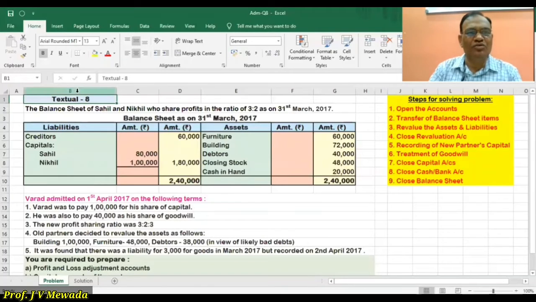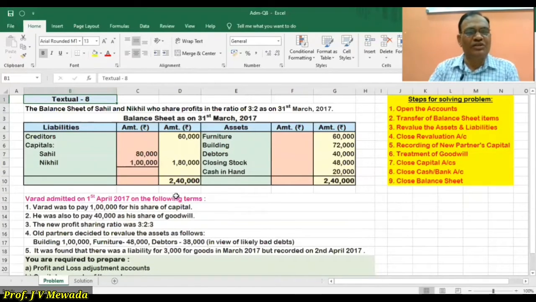Hello friends, we are going to solve textual problem number 8. We have two partners, Sahil and Nikhil, sharing profits in the ratio of 3:2. We are given the balance sheet on 31st March 2017 and these adjustments.